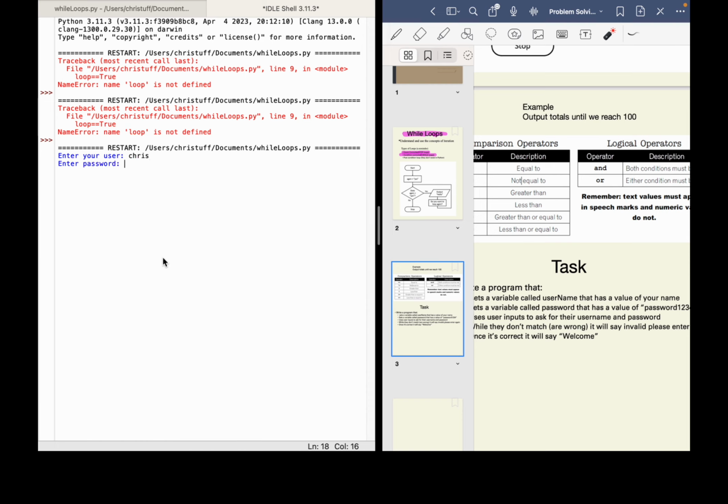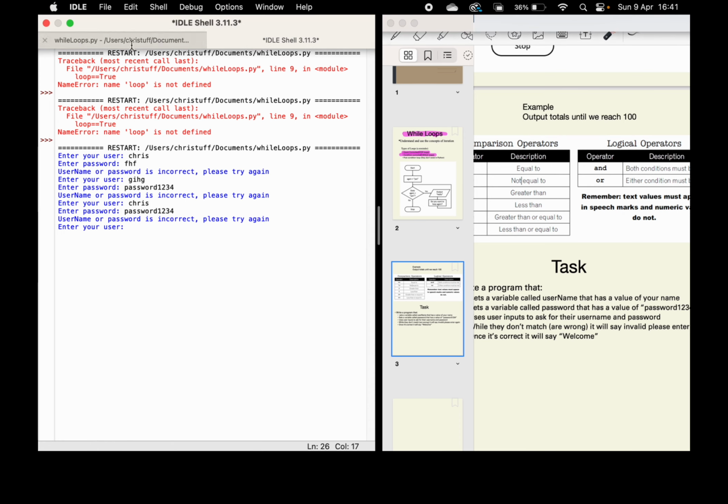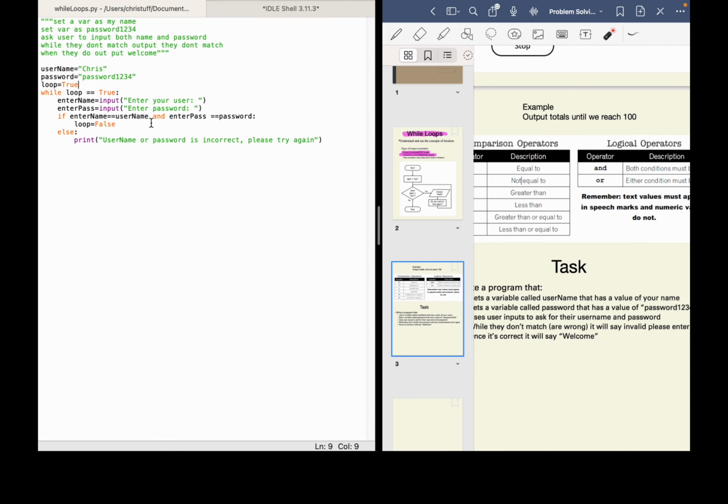So Chris, enter password. I'll just make something up here, and you can see it says it's incorrect. Please try again. This time I will get my name wrong, but I will get the password right. You can see it's still wrong. Then this time Chris and password 1234, and oh, it still says name or password is incorrect. Try again. Let's have a look at my code, see if I've made a mistake here.